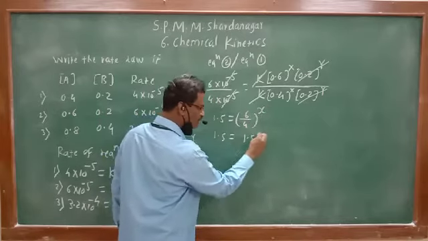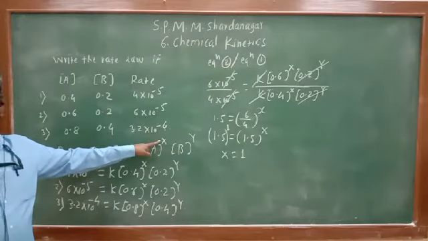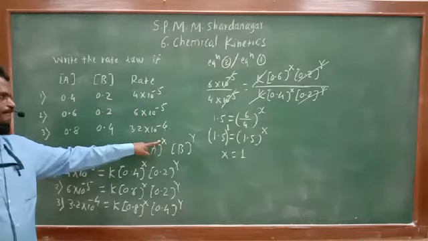Therefore, X is equal to 1. So in the rate law, this X we can write as 1. Now, calculate the value of Y.